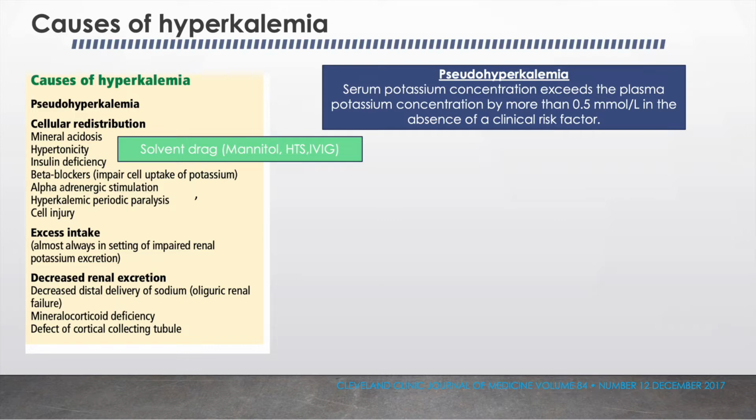Then the true hyperkalemia can be due to either of three reasons. One is cellular redistribution, second is excess intake of potassium, third is decreased renal excretion. In cellular redistribution, the causes are metabolic acidosis, hypertonicity, for example use of hypertonic drugs like mannitol, hypertonic saline, or IVIG, and the mechanism here is the solvent drag mechanism. Then insulin deficiency, use of beta blocker, hyperkalemic periodic paralysis, and cell injury, for example rhabdomyolysis or tumor lysis syndrome.